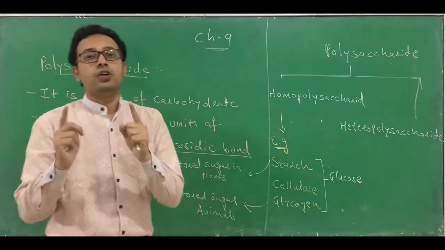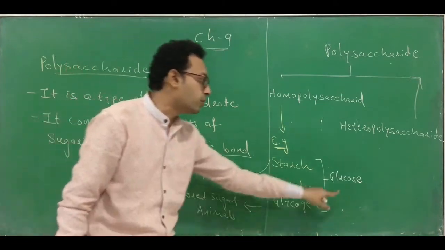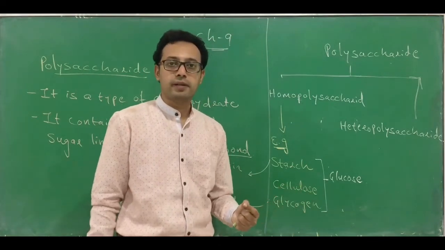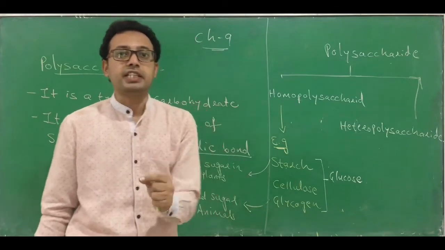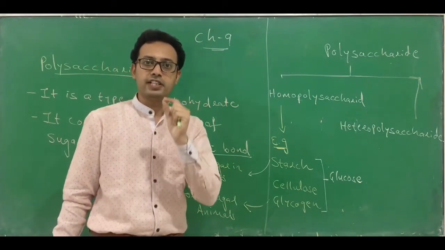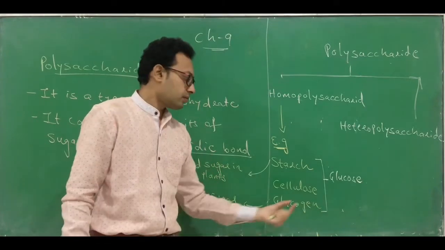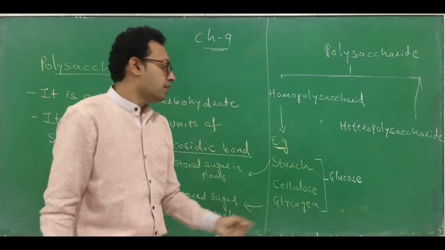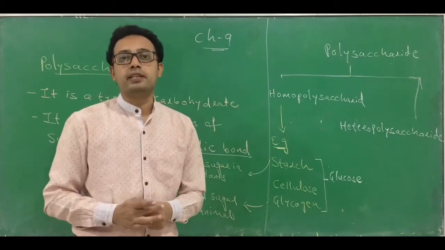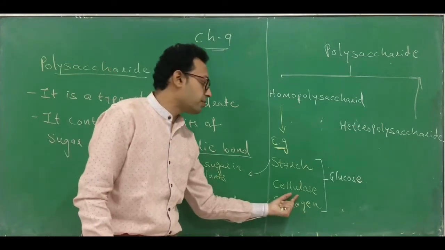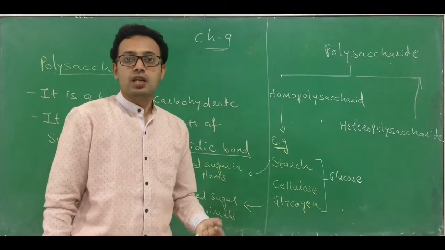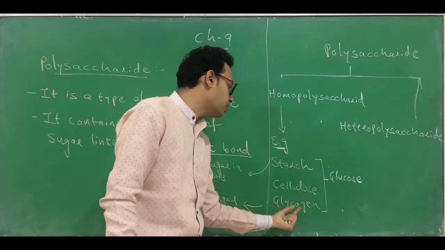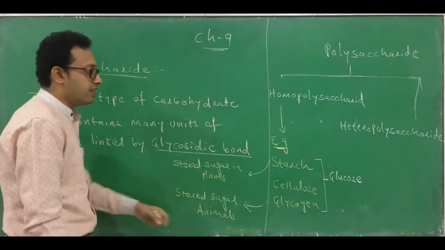Cellulose is also a homopolymer. It is a homopolymer of glucose. Many units of glucose combine together and it forms cellulose. This cellulose is one of the constituents of the plant cell wall. You already know that the plant cell wall is made up of cellulose. Apart from that, from this cellulose you can also make paper. Paper can also be formed from cellulose fibers. It is a long chain. When the long chains are formed, thread-like structures are formed in the case of starch, cellulose and glycogen.